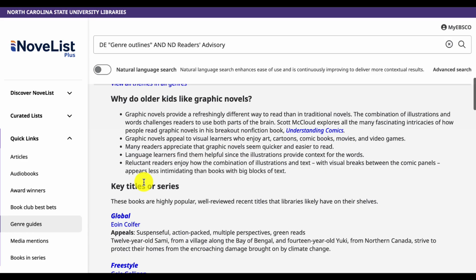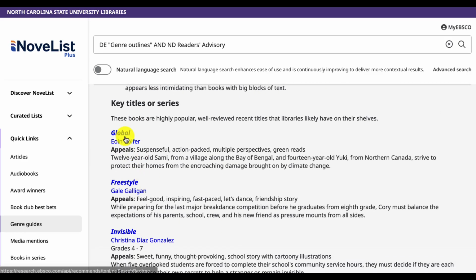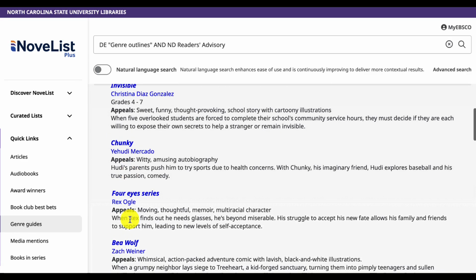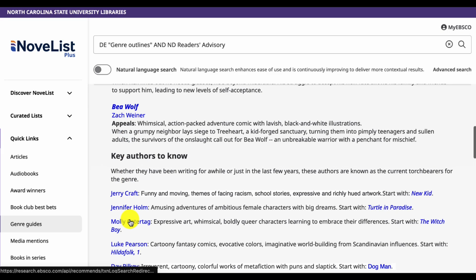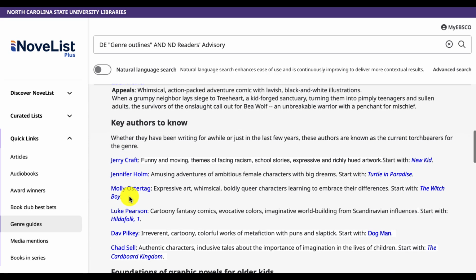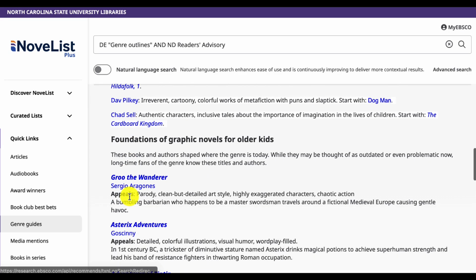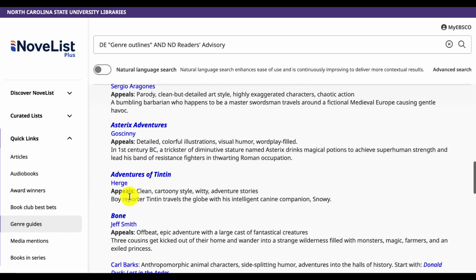These are especially useful if you're helping a reader explore a new genre or if you want to improve your own reader's advisory skills. You can find the genre guides under the Quick Links menu or by searching Genre Guide in the NoveList search bar.